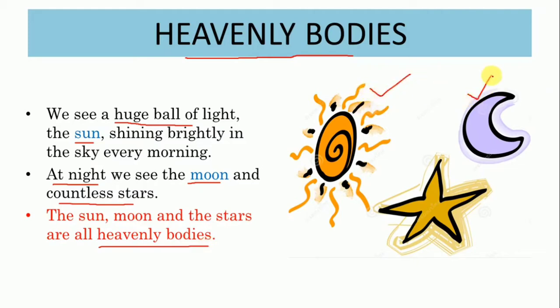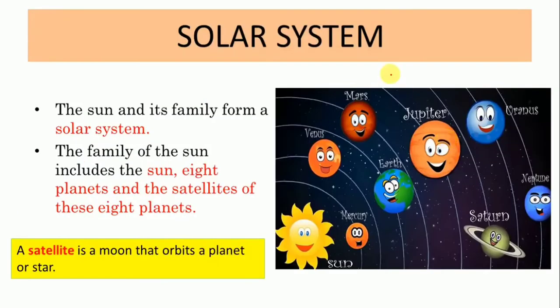Right? Now children, let's move to the next slide. What is a solar system? Children, the sun and its family form a solar system. Okay, the sun and its family. Now, who all comes in the sun's family? See, let us see now. The family of the sun includes the sun itself. Okay, the sun of course comes.